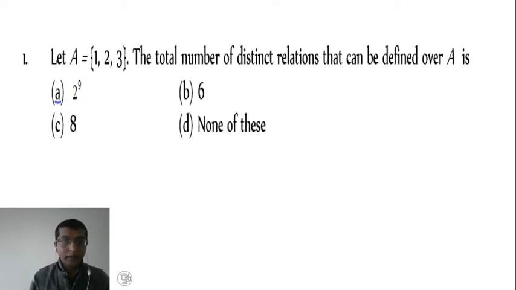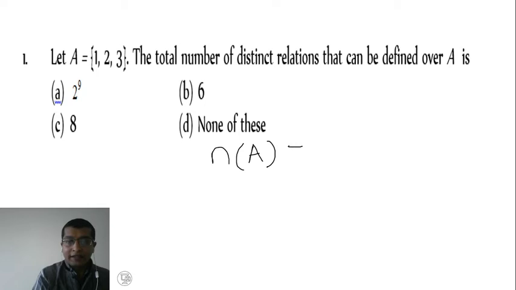Let A be a set containing the three elements 1, 2, 3. The total number of distinct relations that can be defined over A is? Here A is a set containing three elements, so I can write the cardinality of set A is equal to 3. In our last class on set theory, we discussed what a cardinal number is. Those who are new to this session, please go through that video. n(A) equals 3.